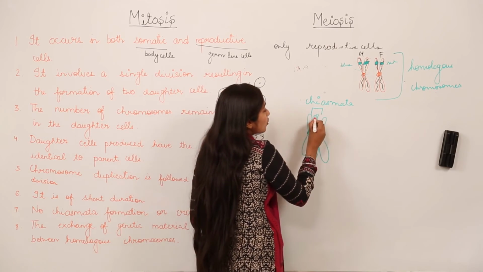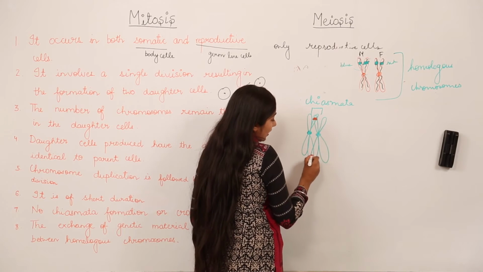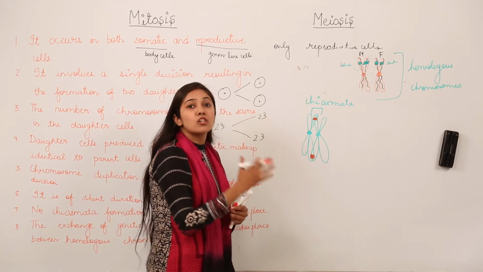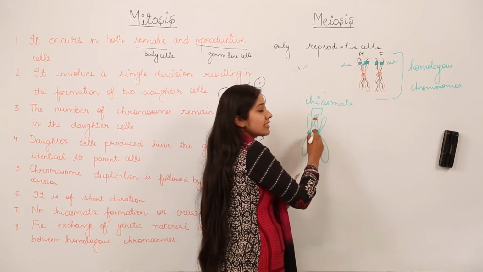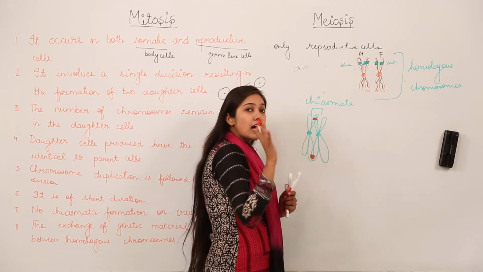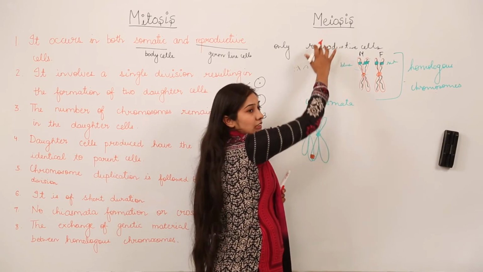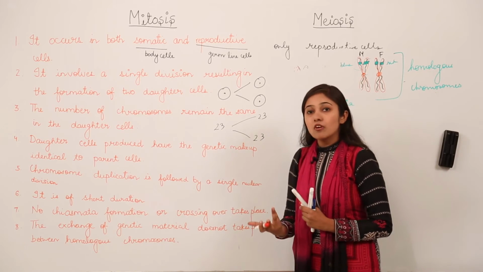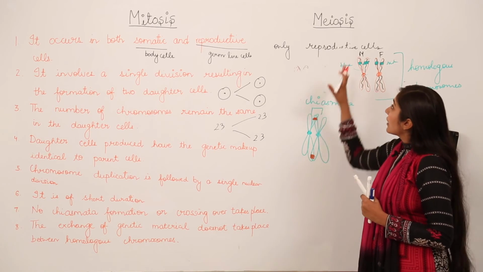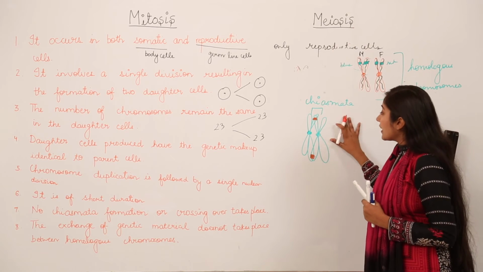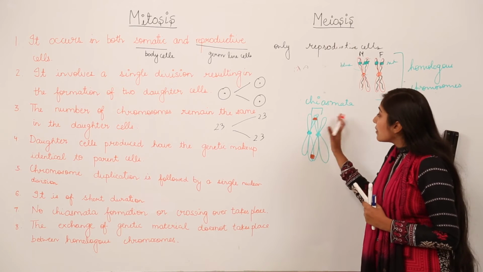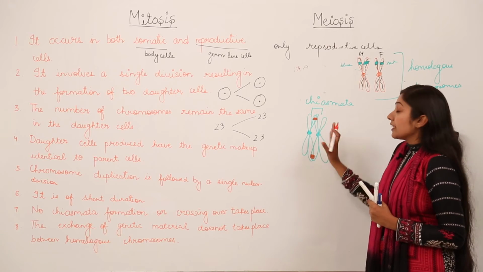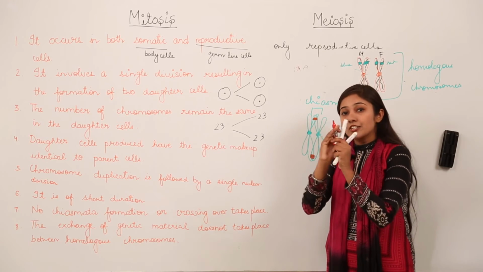The exchange of genetic information is going to happen. From this region of chiasmata, crossing over happens, and this occurs only in case of meiosis. In mitosis, there is no chiasmata formation or crossing over, but in case of meiosis, we study crossing over and chiasmata formation. So you can make out that when there is crossing over, the genetic material is exchanged.